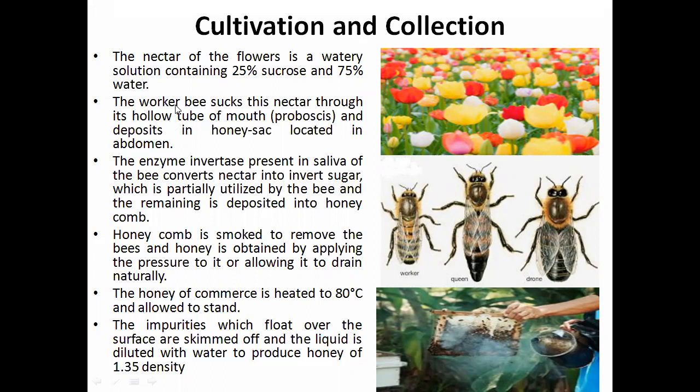So what is happening is the worker bees, here I kept three types of bees: worker bees, queen bees, and drone bees. The first one is the worker bee.